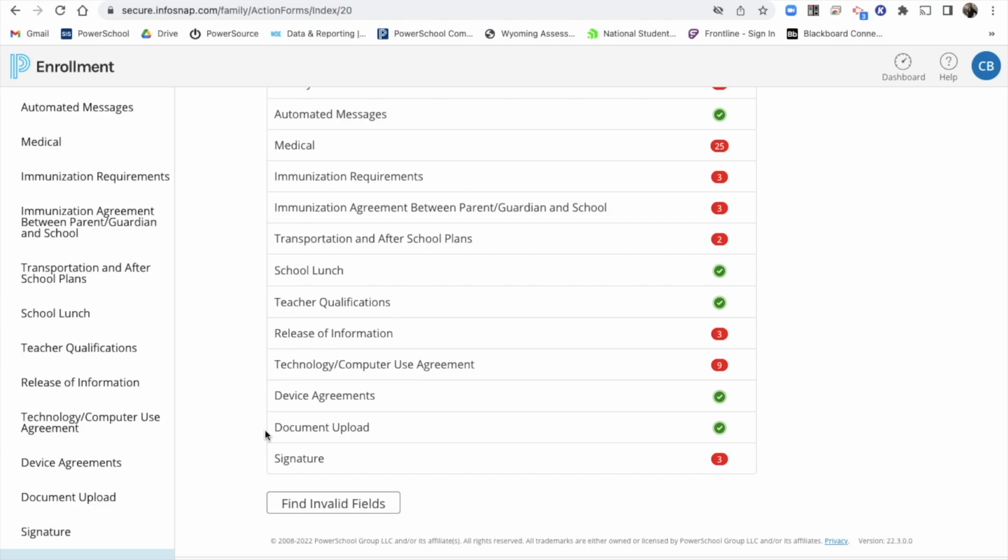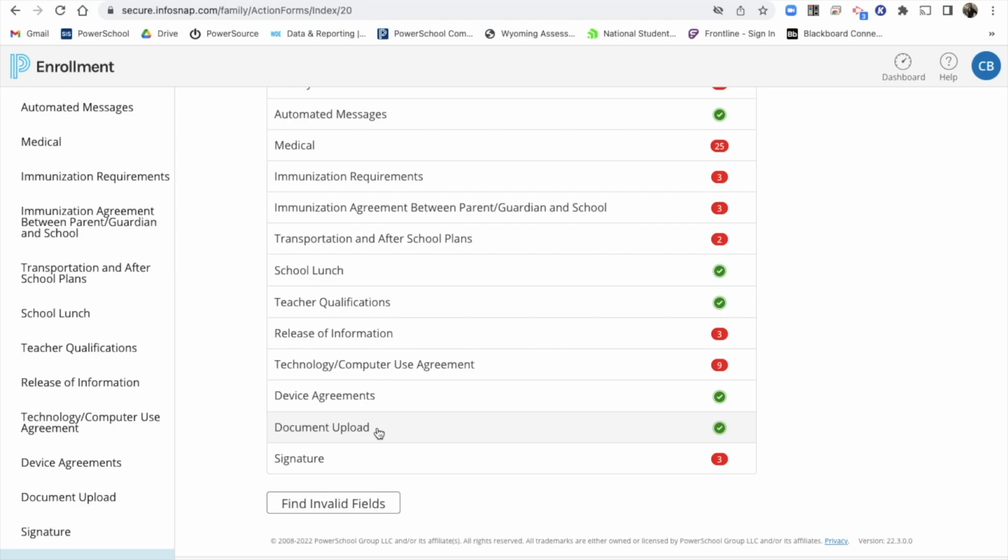I get this a lot with families who want to come back and upload documents later. Once you hit submit, you won't be able to upload the document. So save it, exit your dashboard, and then come back and upload the documents if that's your situation, but don't hit submit. And for document upload, we would love it if you could all submit the documents.